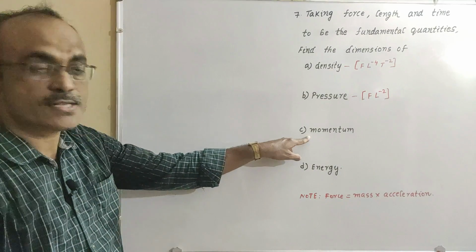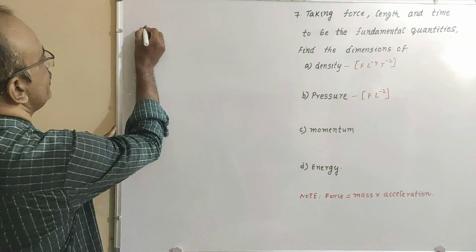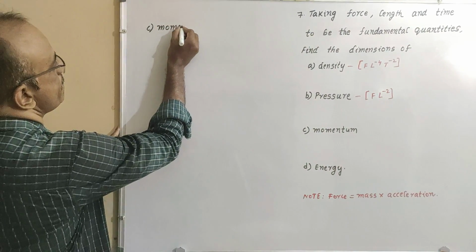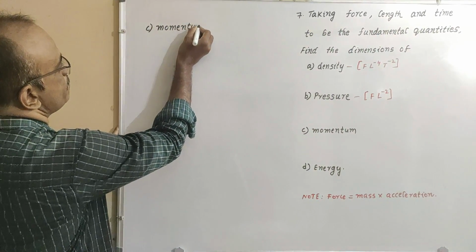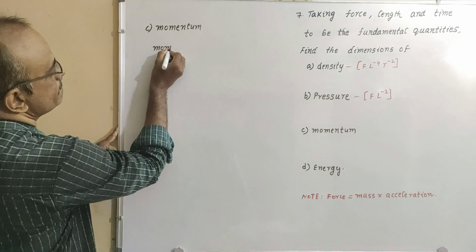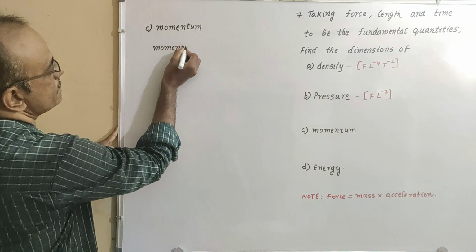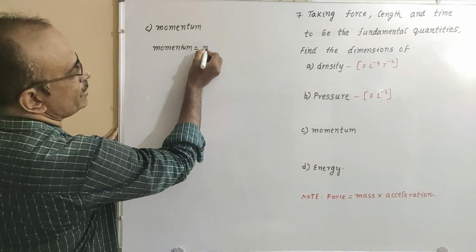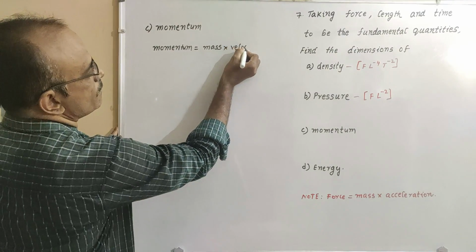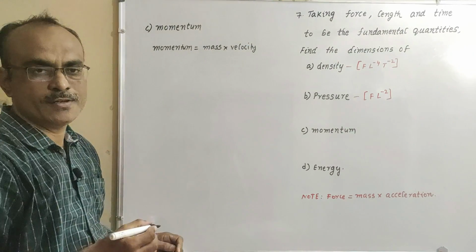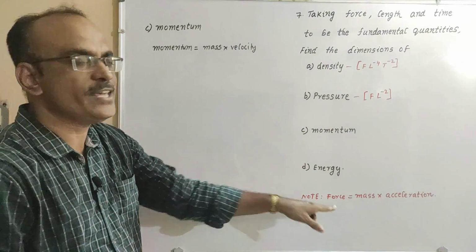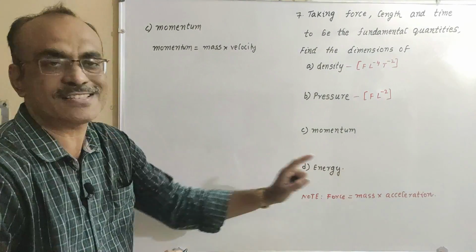Now we are going to discuss momentum, that is C. Momentum formula: momentum is equal to mass into velocity, but I want to convert this into force. That's why we should multiply and divide with acceleration.